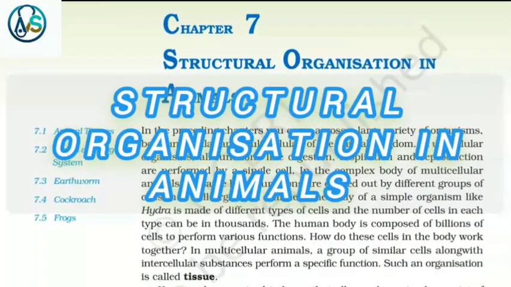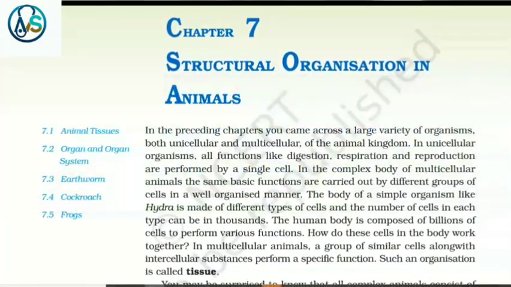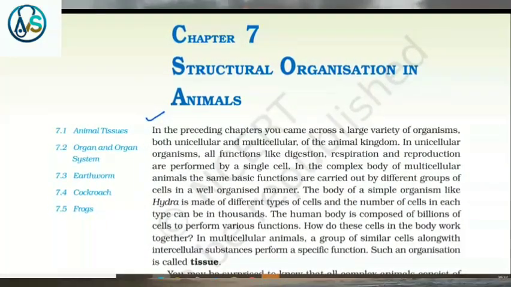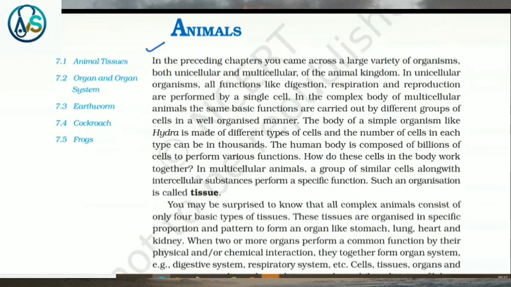Chapter 7, Structural Organization in Animals. In the preceding chapters, you came across a large variety of organisms, both unicellular and multicellular, of the animal kingdom. In unicellular organisms, all functions like digestion, respiration and reproduction are performed by a single cell. In the complex body of multicellular animals, the same basic functions are carried out by different groups of cells in